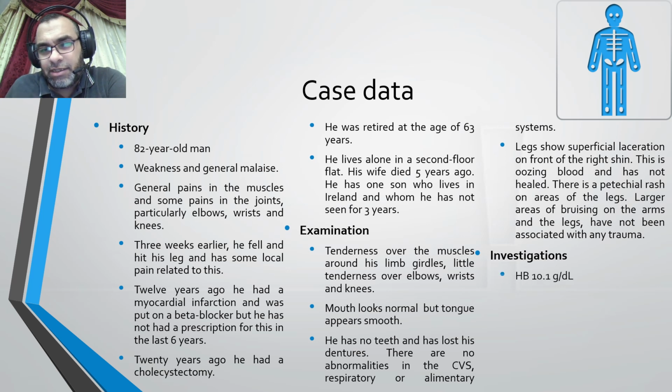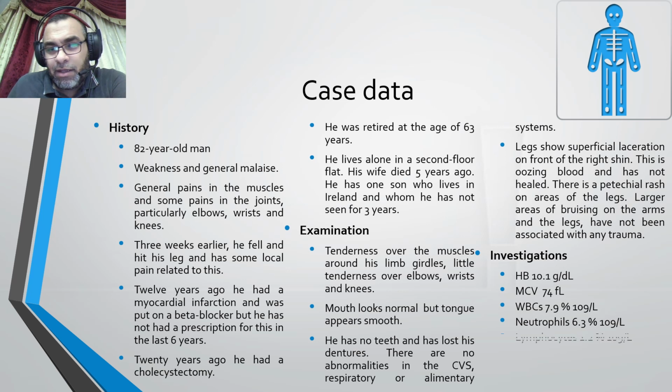Regarding investigations, hemoglobin is low with decreased mean corpuscular volume, so this is microcytic hypochromic anemia. White blood cells within normal, neutrophils within normal, lymphocytes within normal, platelets within normal.